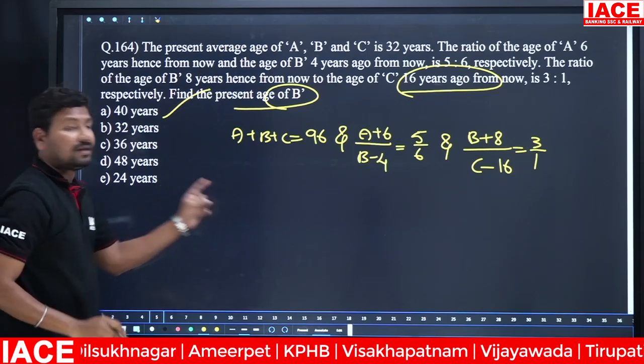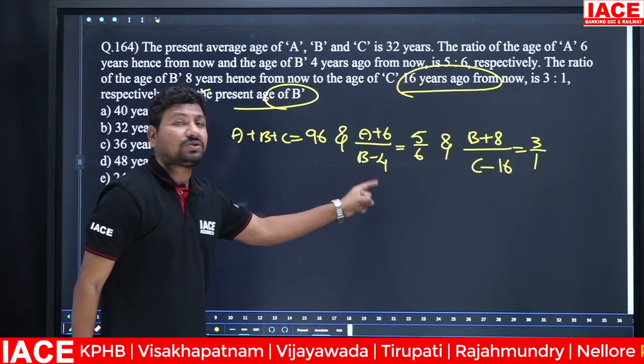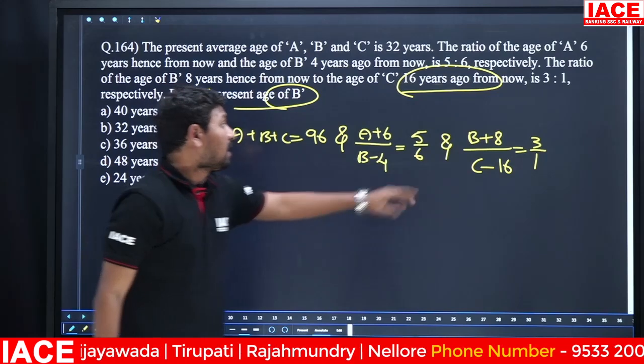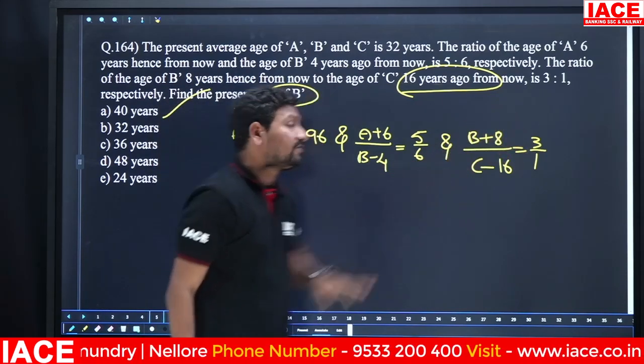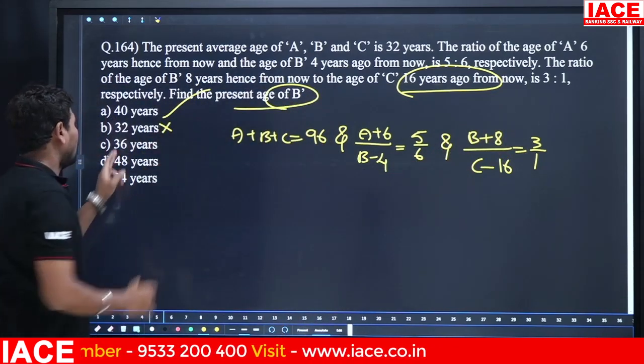Next, check 32. 32 minus 4 is 28. 28 is not divisible by 6. And 32 plus 8 is 40. 40 is not divisible by 3. Then it is wrong.